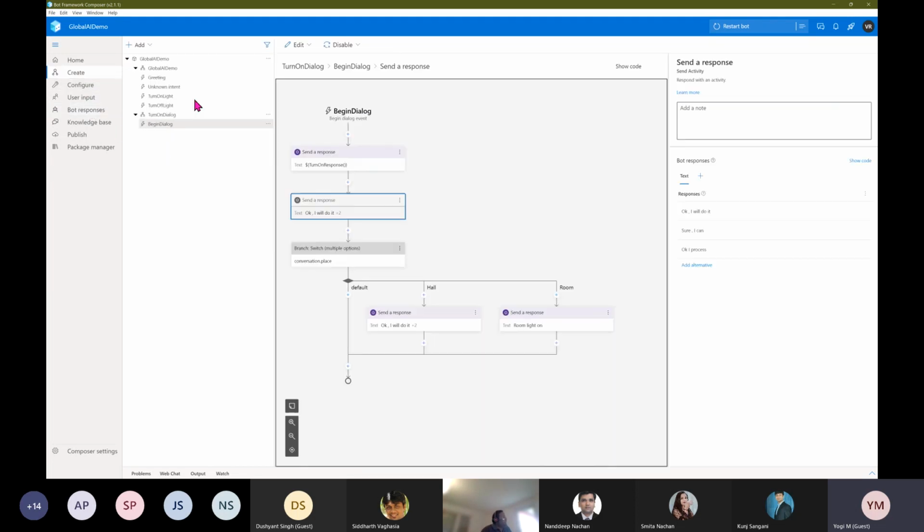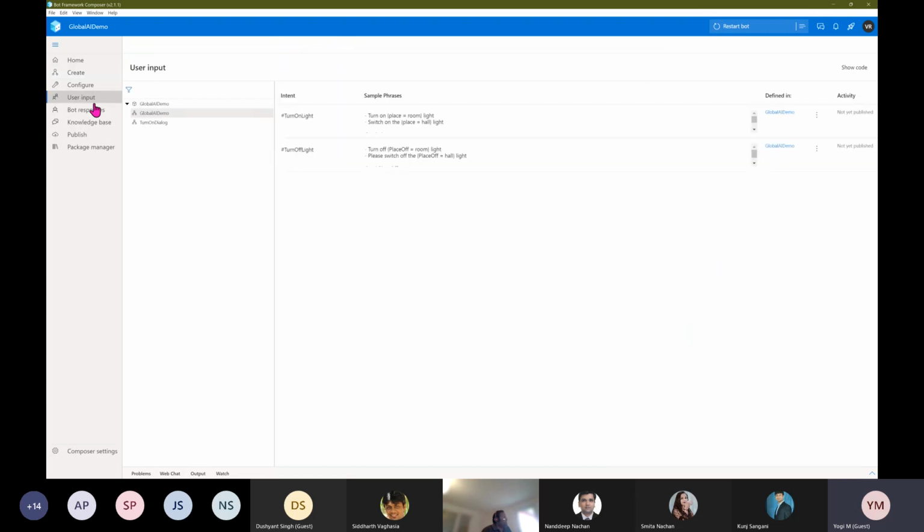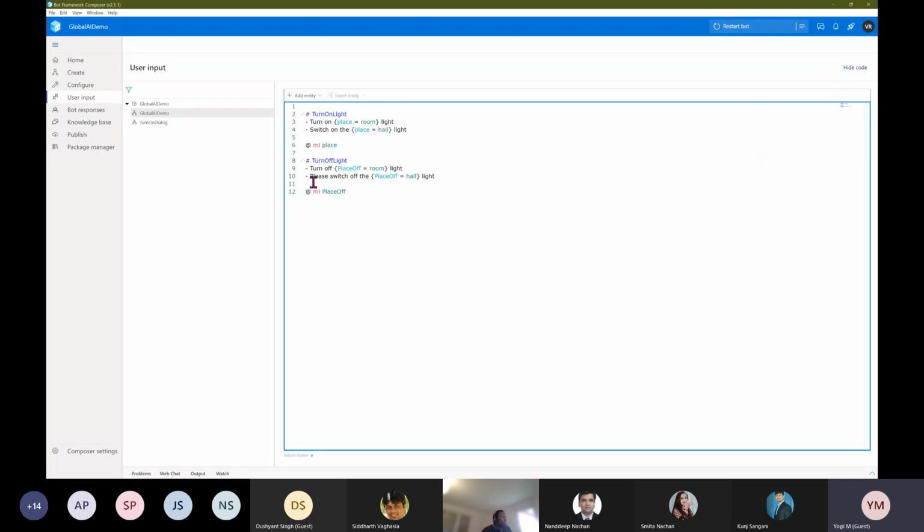Related to LUIS, here in LUIS we enter the information, like turn on the light. These are the trigger phrases and everything. This statement is available in the user input. If you go to the user input, the same concept applies here. Dialog-wise, the LUIS gets stored. For example, in our main dialog, global AI demo, we define two intents, one for turn on light, another for turn off the light, and the phrases. The same show code option is available, so we can see the complete code here also.